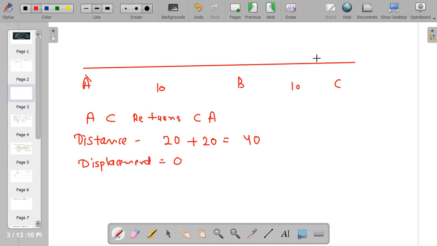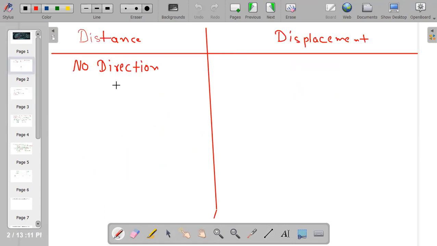It is 0. Why? Because it is returning. So you have to know that displacement knows about direction. Distance doesn't know whether it is from south to north, but for displacement, I say return. Return means south to north or north to south. So here I'm writing that distance doesn't know about direction, there is no direction, but for displacement, yes, there is direction. What is direction? South to north, north to south, east to west, home to school, school to mall, anywhere you can go.